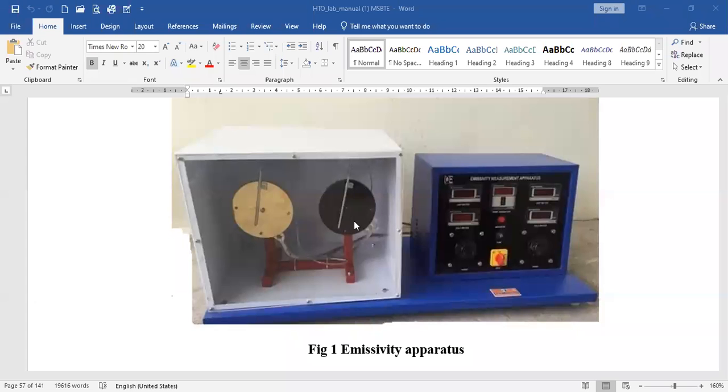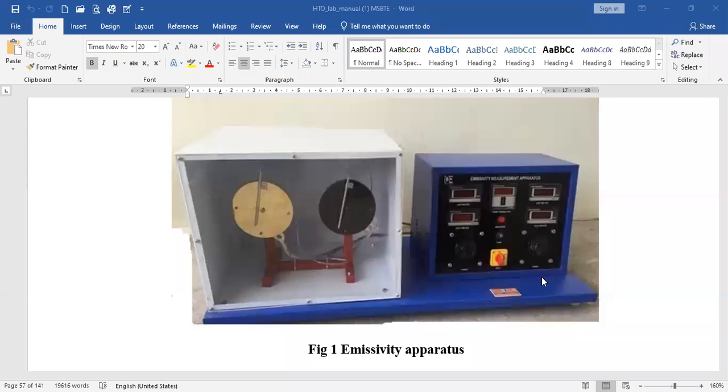The RTD or thermocouples can be joined to these plates to measure the temperatures, right? So these two temperatures are important, and the third temperature is the temperature of this compartment. So in this apparatus only 3 temperatures are needed, right?